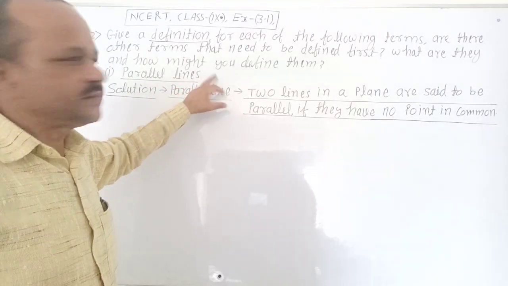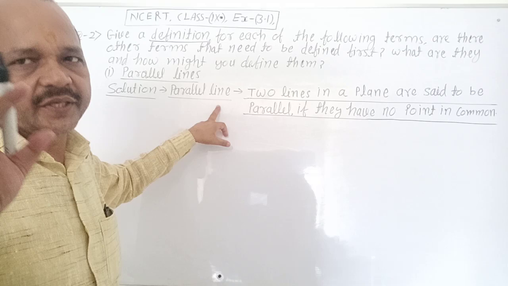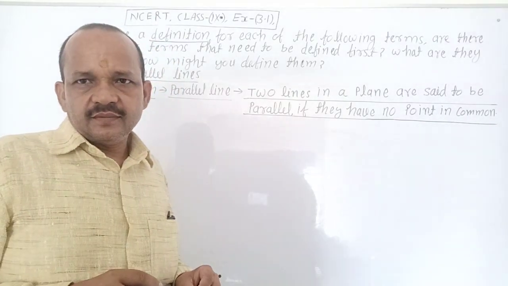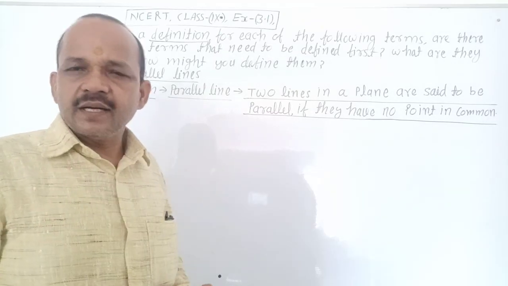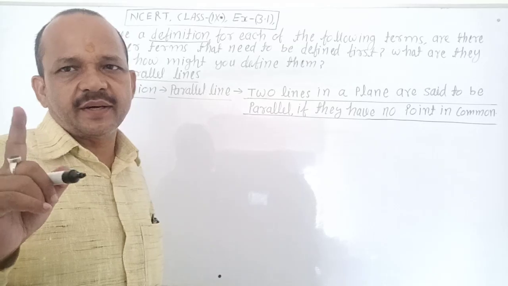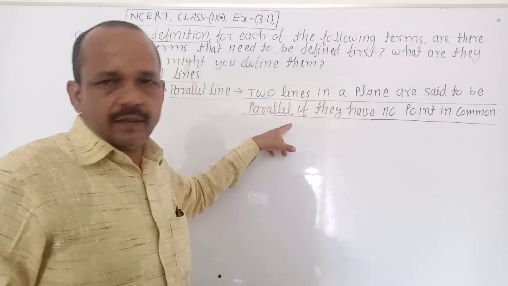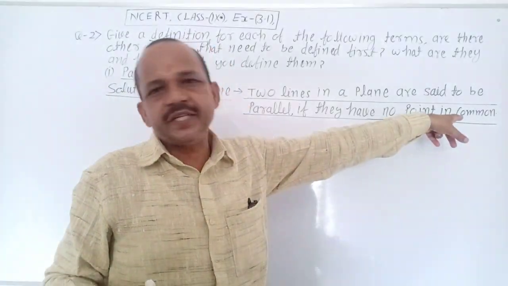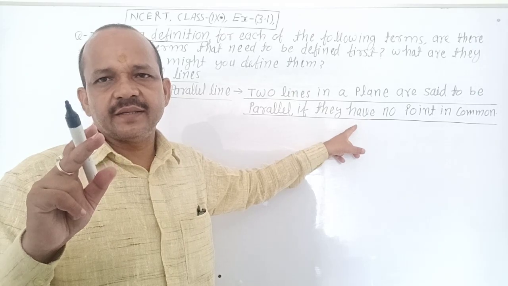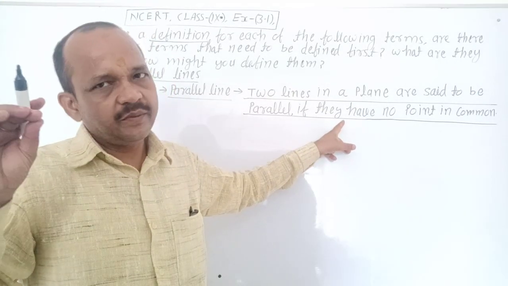Parallel line. Solution, parallel line. Definition of parallel line. Clear? Two lines in a plane are said to be parallel if they have no point in common. Clear? Yeah. Two lines in a plane are said to be parallel if they have no point in common. It is clear. It is the definition of parallel line. No confusion about it. Very good.